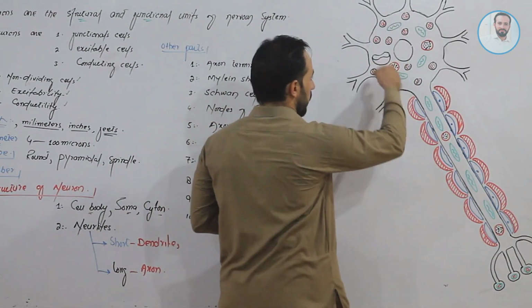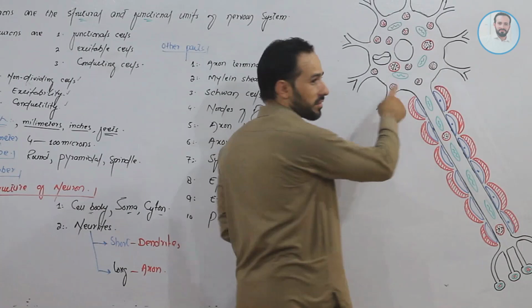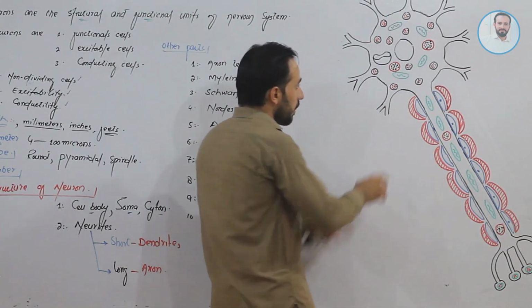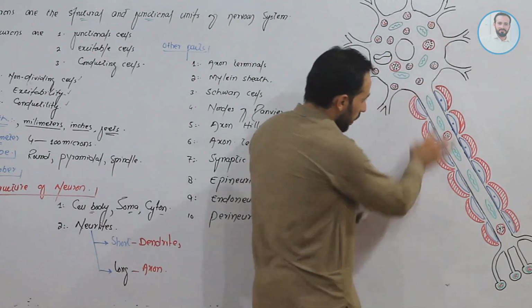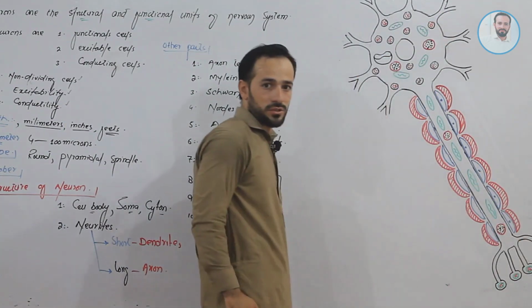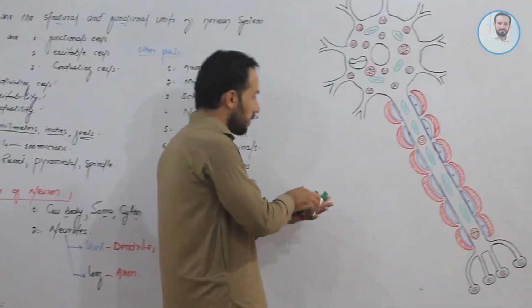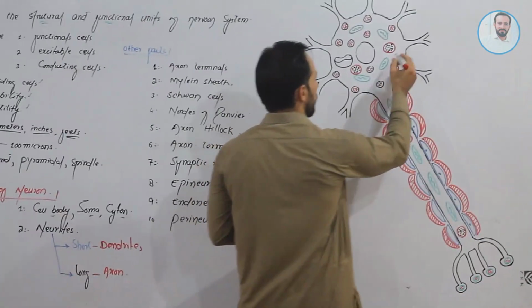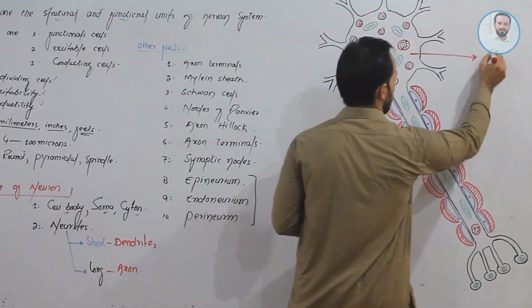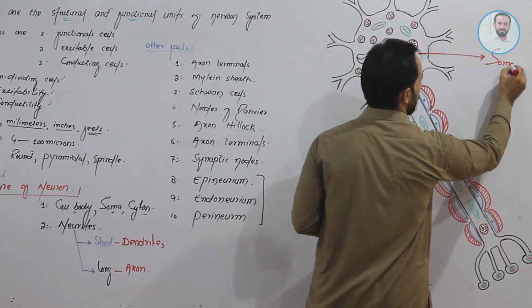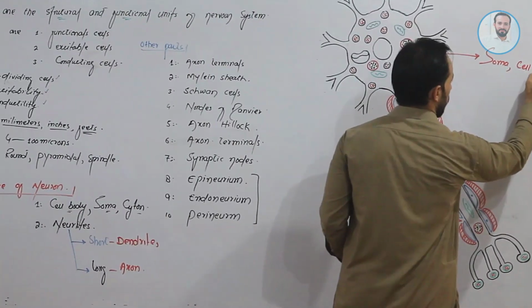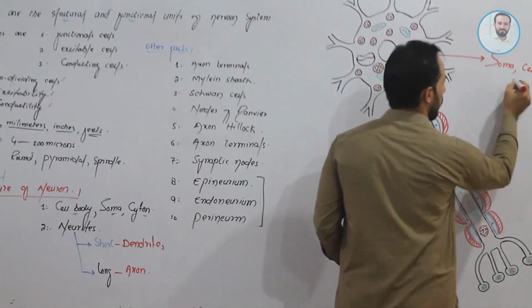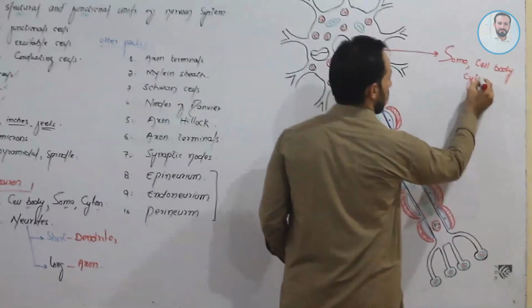Here, the central part is the cell body of the neuron, and from this central part there are short extensions and a big long extension. Let me label all of these. This one is the soma, or cell body, or cyton.